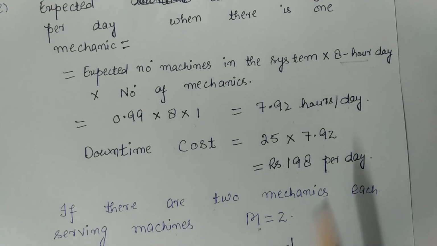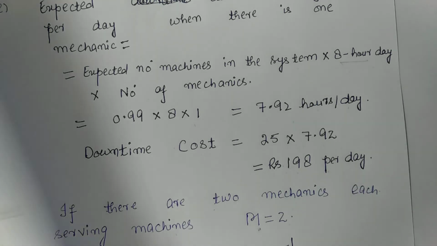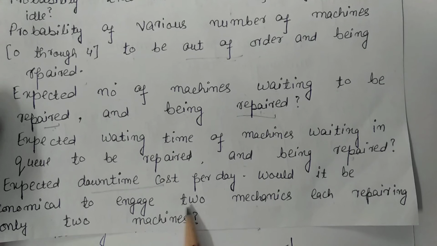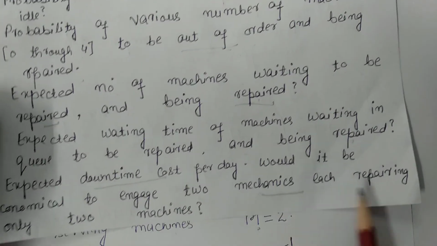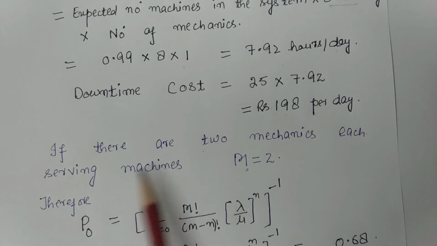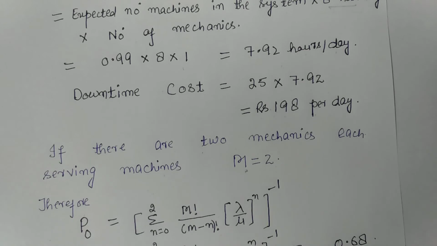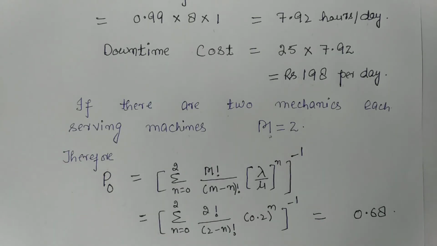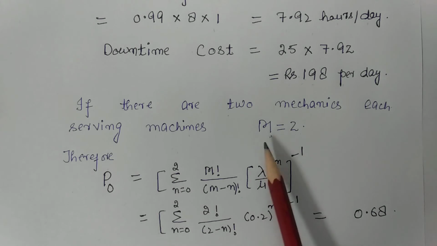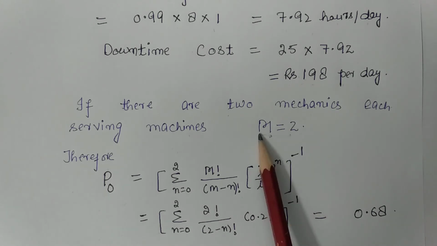Now let us suppose that we engage two mechanics for repairing only two machines each. So if there are two mechanics, each serving two machines, in this case each mechanic with his two machines constitutes a separate system with no interaction. So in this case the number of machines in the system will become 2. So m is equal to 2.